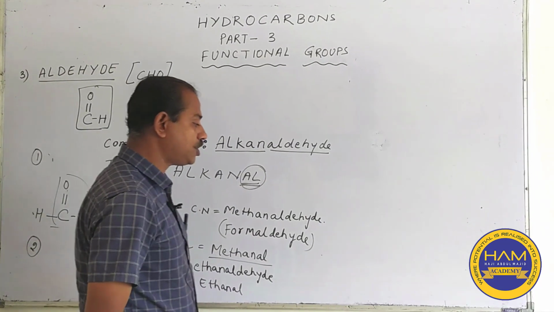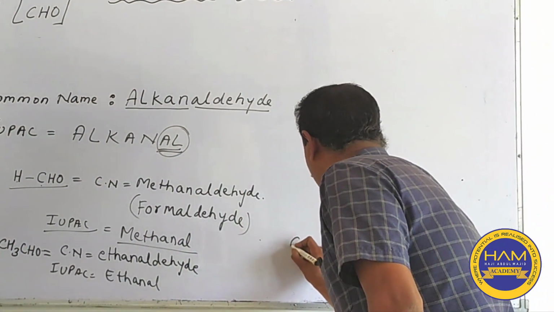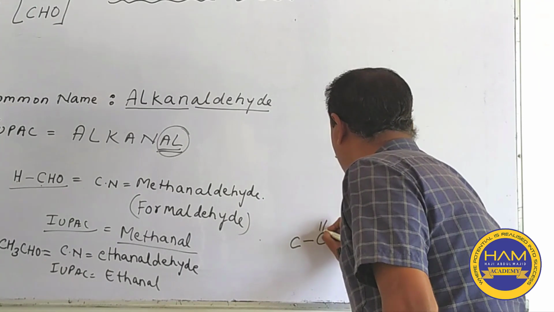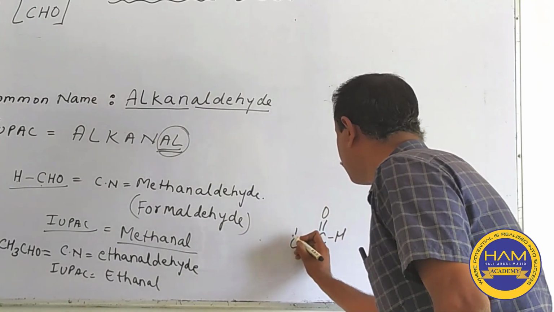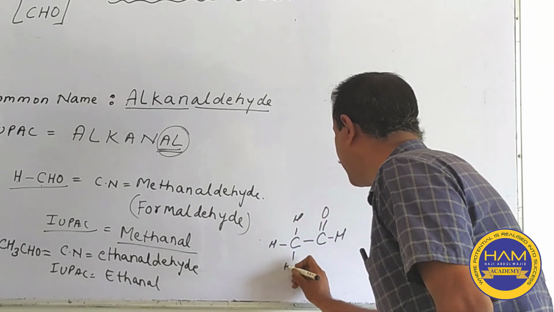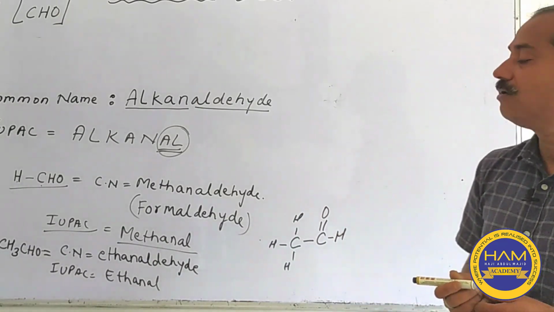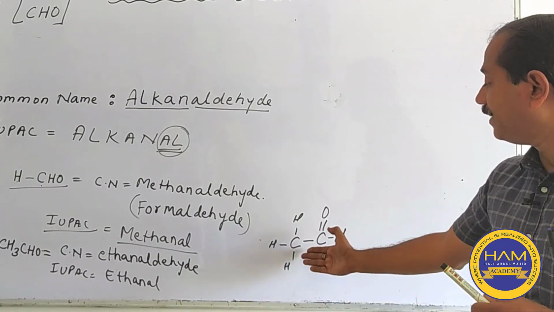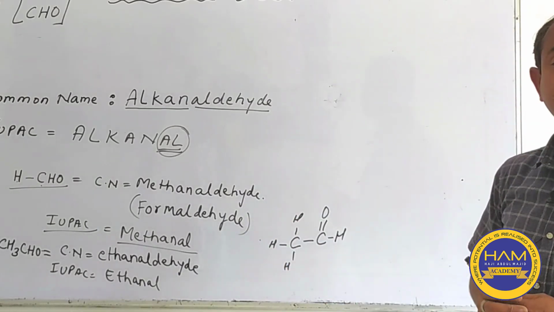If you are going to see the structure of it, first of all we will be marking the aldehyde group, then this carbon along with its hydrogen. So CH3CHO becomes your aldehyde with methyl radical, and along with the aldehyde this forms the ethanaldehyde or ethanal.